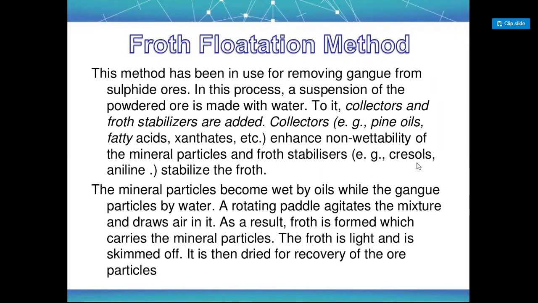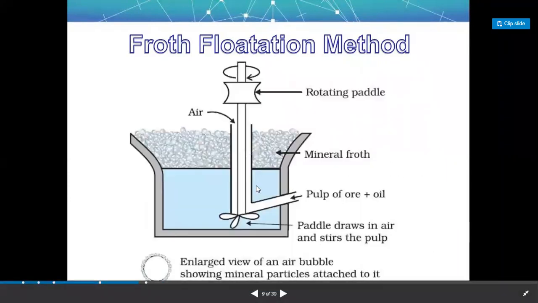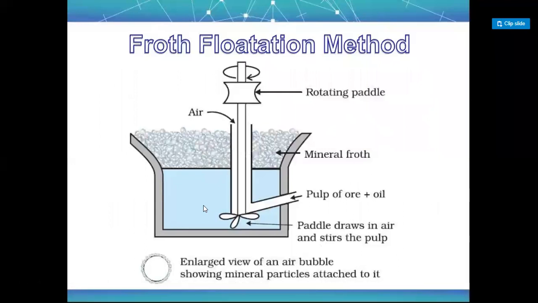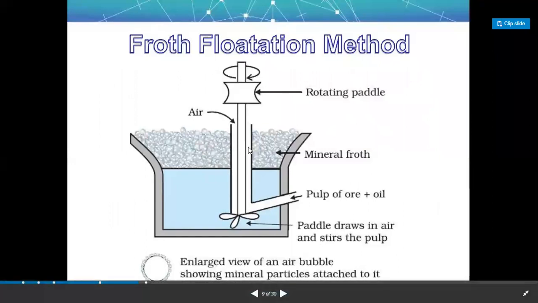Okay, a rotating paddle agitates the mixture and draws air into it. As a result, froth is formed, which carries the mineral particles. The froth is light and is skimmed off. It is then dried for recovery of the ore particles. As you can see, this is the diagram. What happened? They just mix the sulfide ore into this water, add collector and suspension. After you start moving, rotating this paddle, what happened? They just generate the froth. This is the mineral froth.